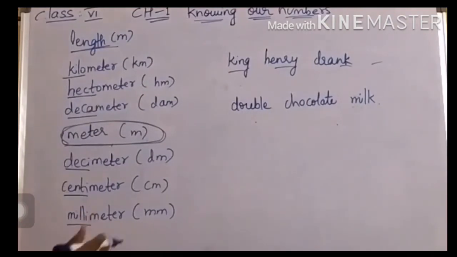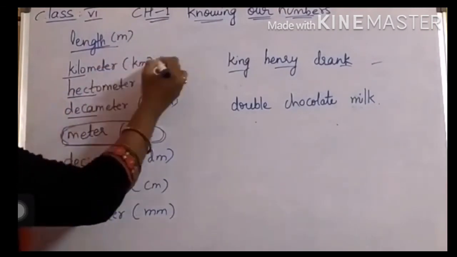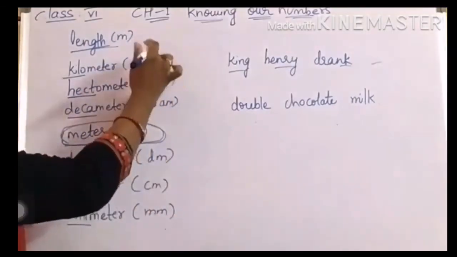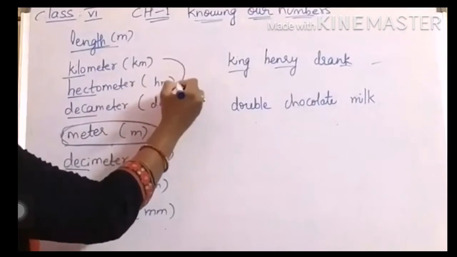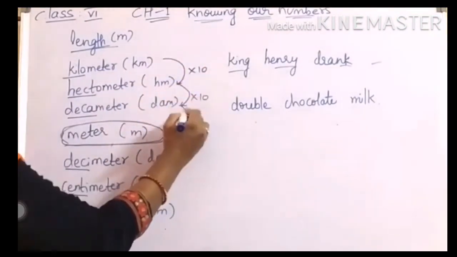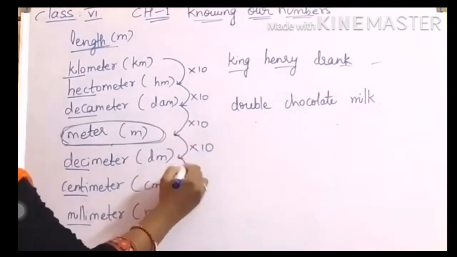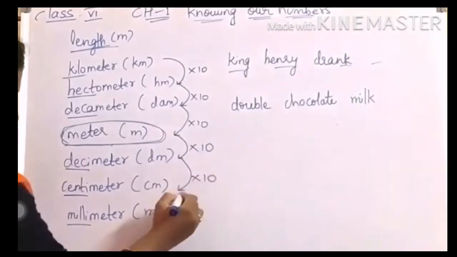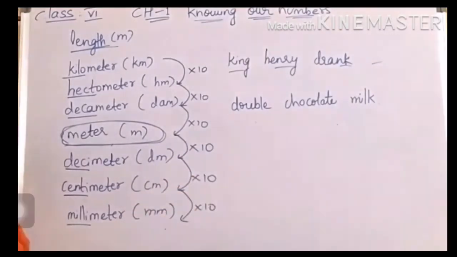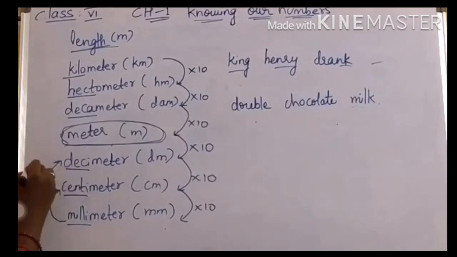Coming to how to convert. When you are going from up to down, from kilometers to meters, for each step you multiply into 10. Into 10. Into 10. When you go from down to up, divided by 10. Divided by 10.